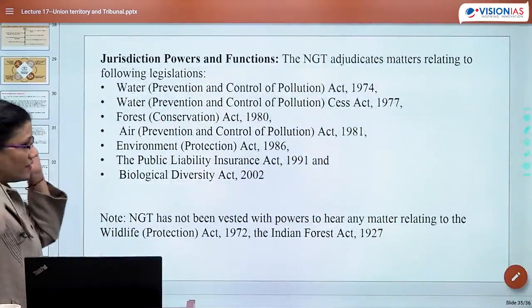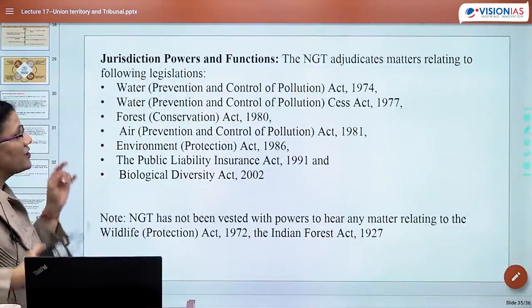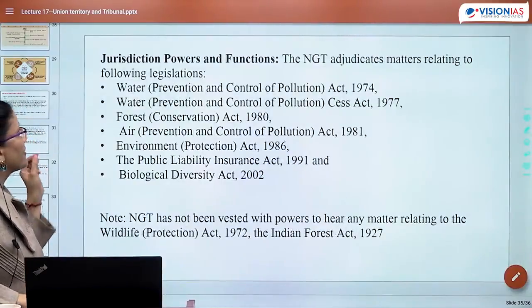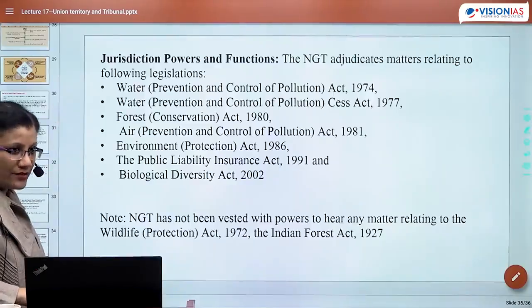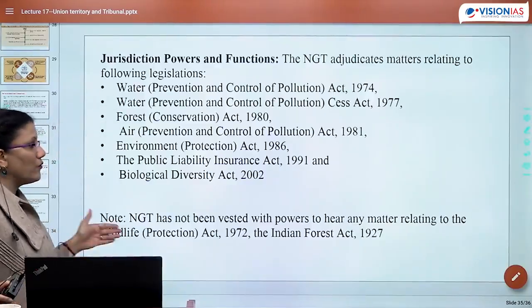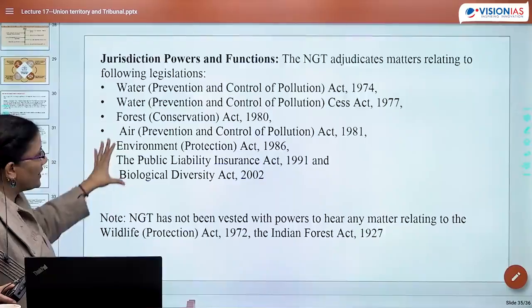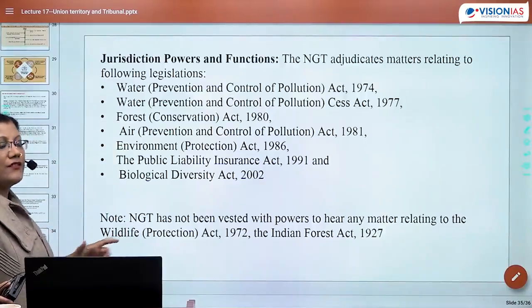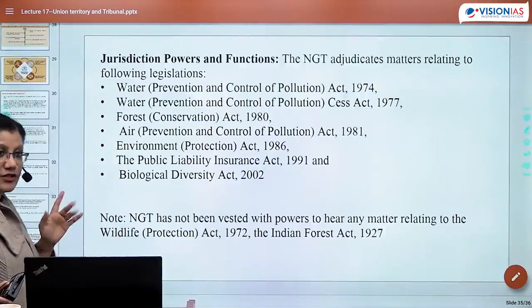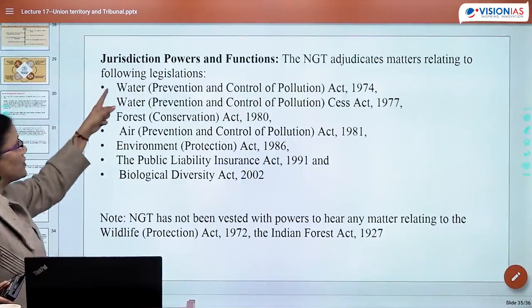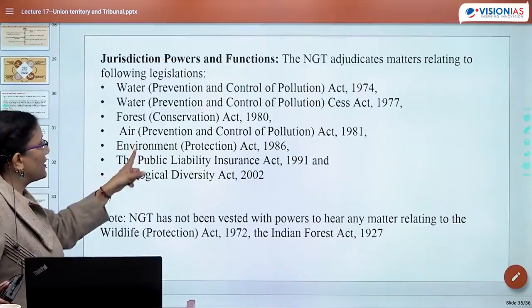Now, what is the jurisdiction of NGT? NGT adjudicates matters relating to the following legislation. This is exactly a type of question which has sometimes come up. This is the reason I thought I will write all the acts which NGT deals with. So this is water, forest, air, environment.